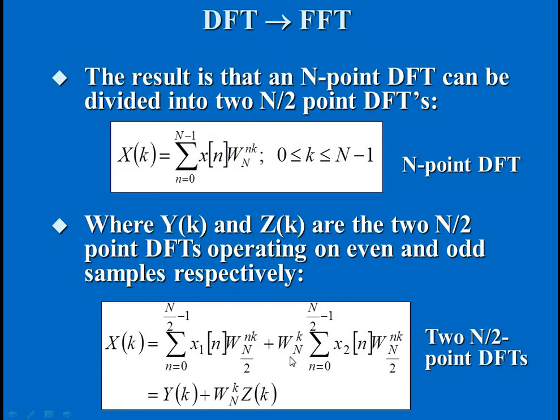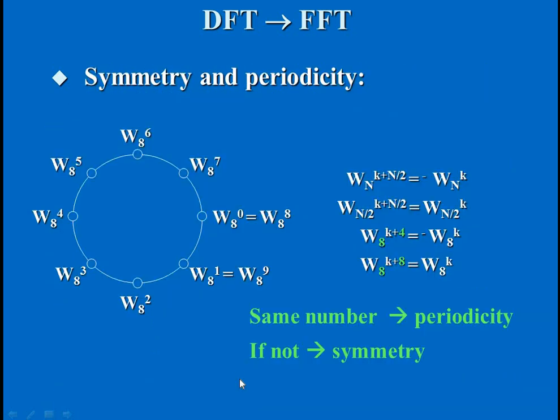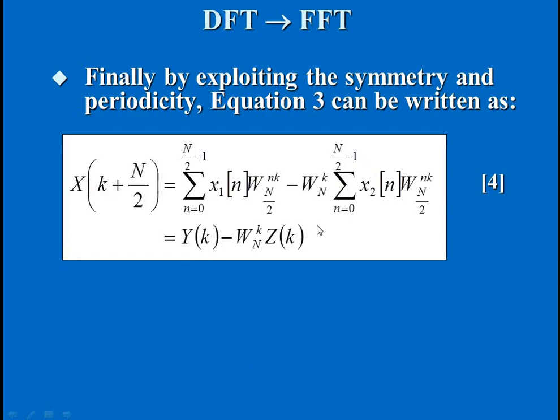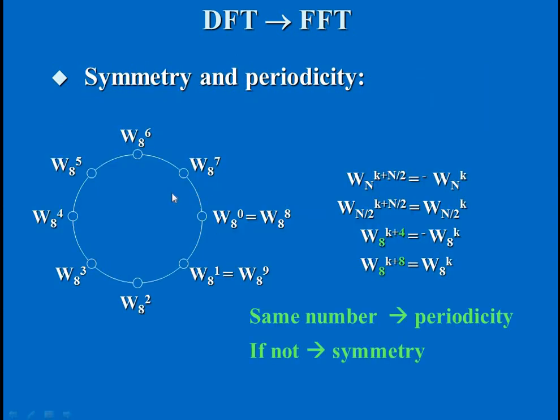By the symmetry property, we can write this W N power k as minus W N power k. That's the difference. So this is equation number 4. These two equations are very important for solving numerical problems.